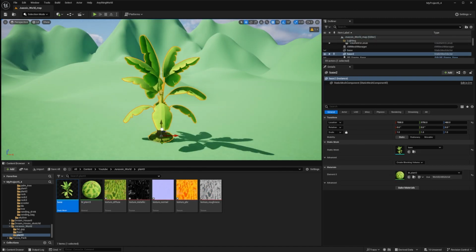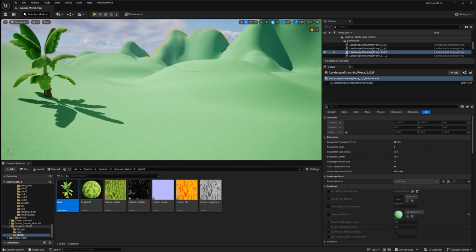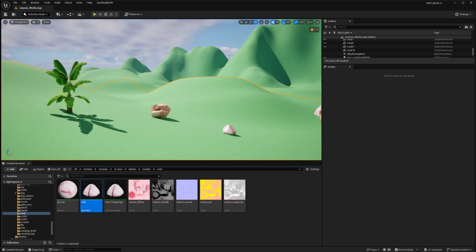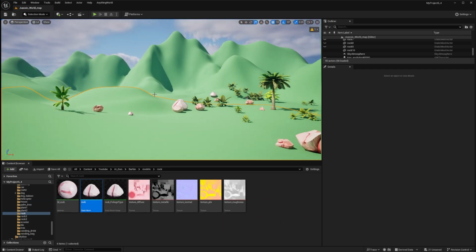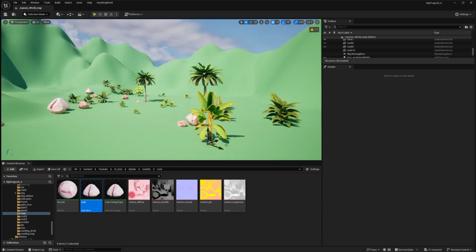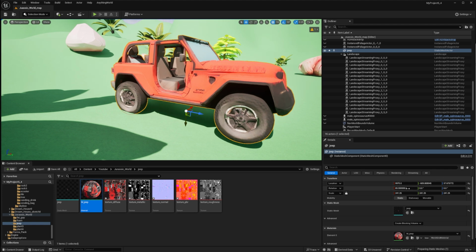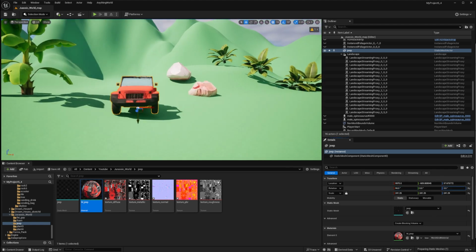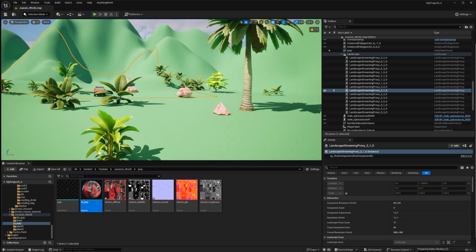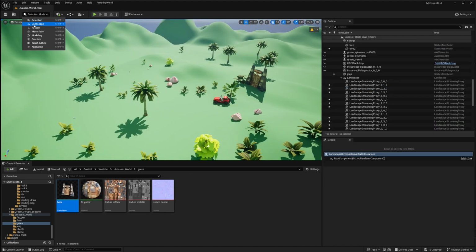I assembled the environment using the generated assets: tropical plants, rocks, and this jeep. By default, they all load with collision, which I prefer to simplify to box collision instead of polygonal.